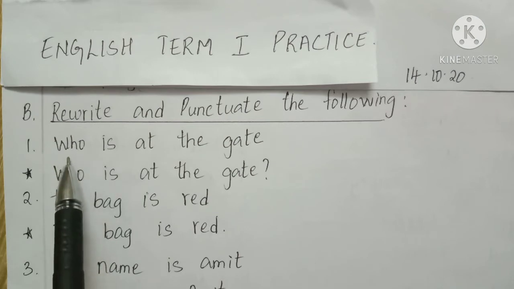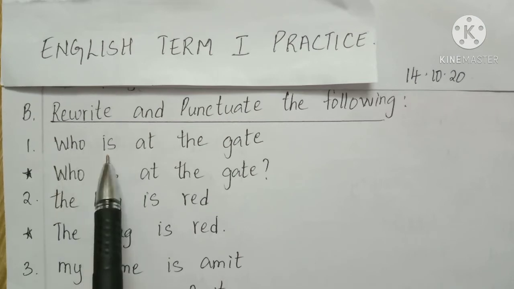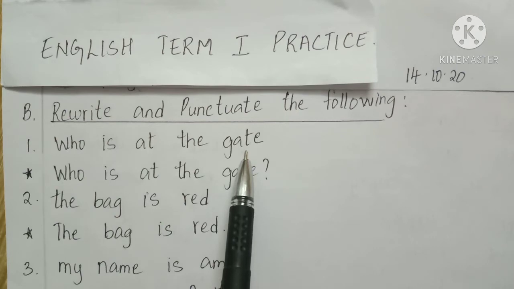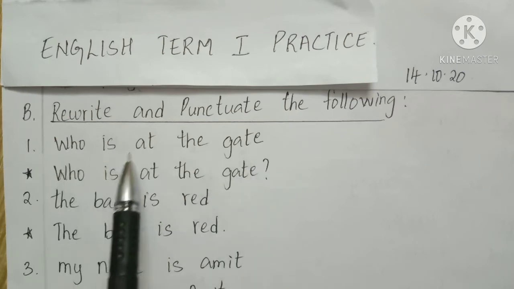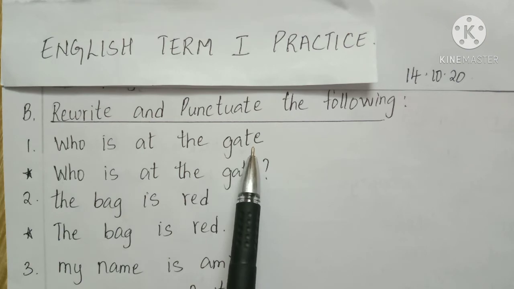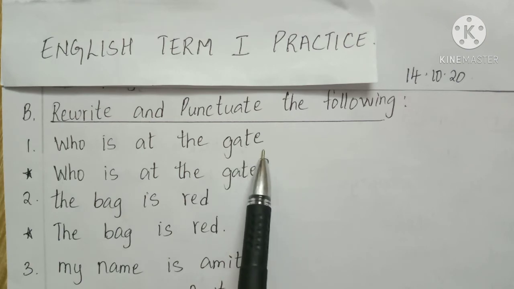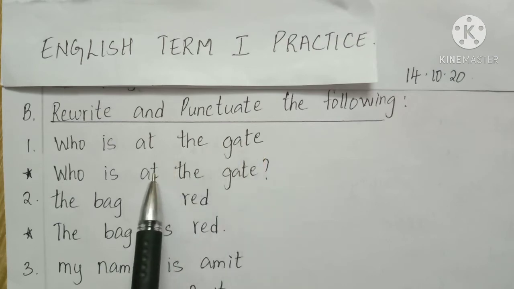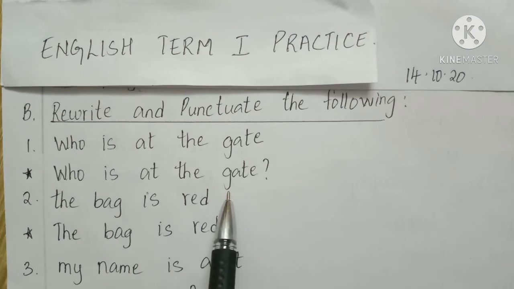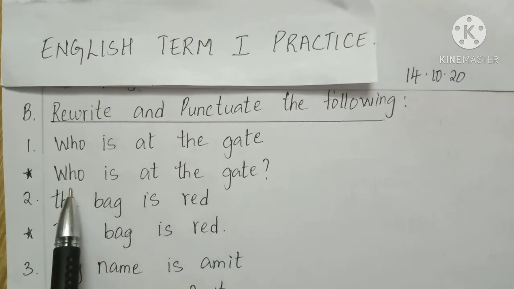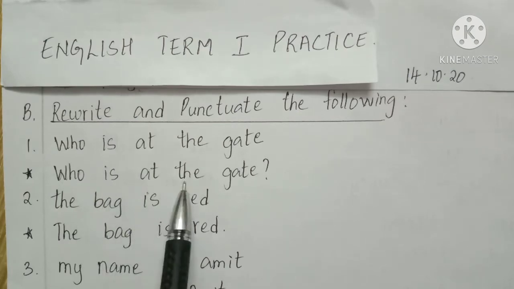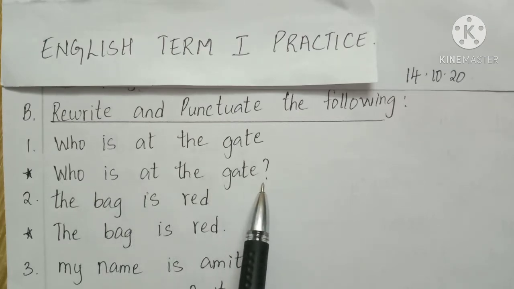So the first one I am going to read. Who is at the gate? What is this, children? It is a question, and here it is not ending with a question mark. So we have to rewrite the sentence and correct it, whether we have to put a question mark or a full stop. So again we will be writing, who is at the gate. We have to end it with a question mark.